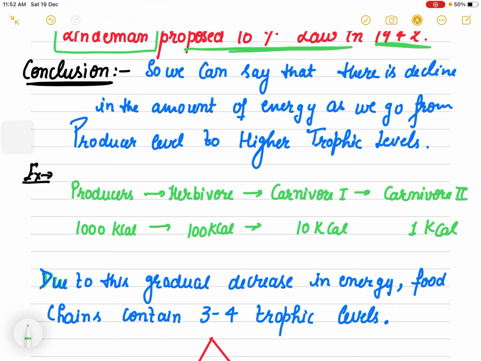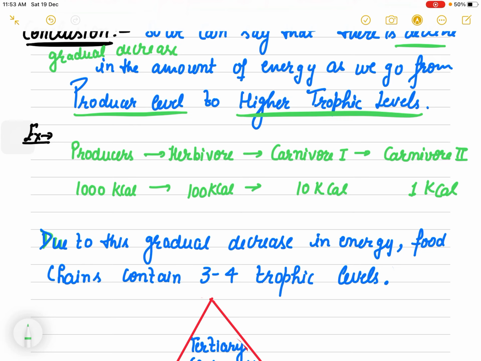So there is a gradual decrease, a slow decline, in the amount of energy as we go from the producer level to higher trophic levels. Right?